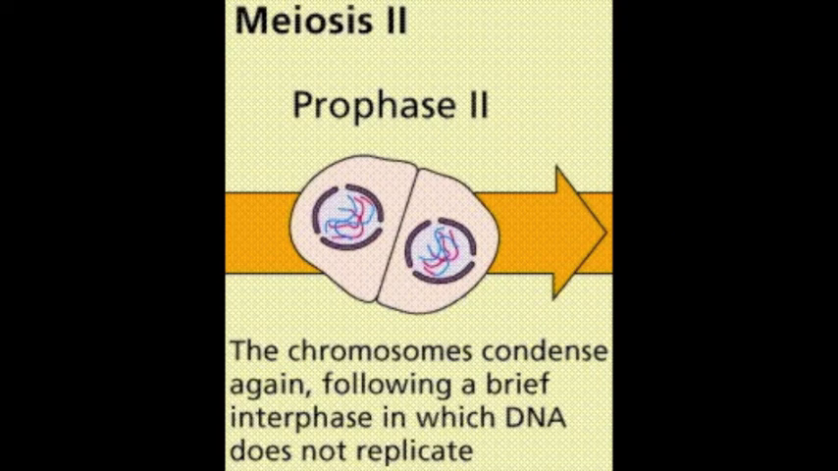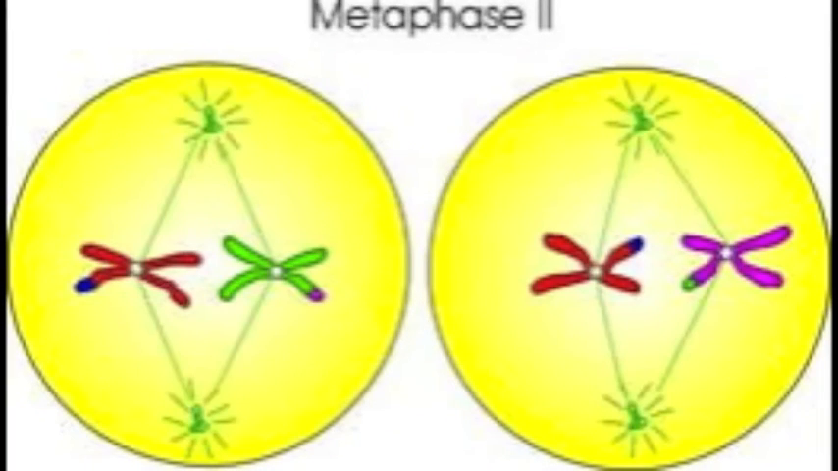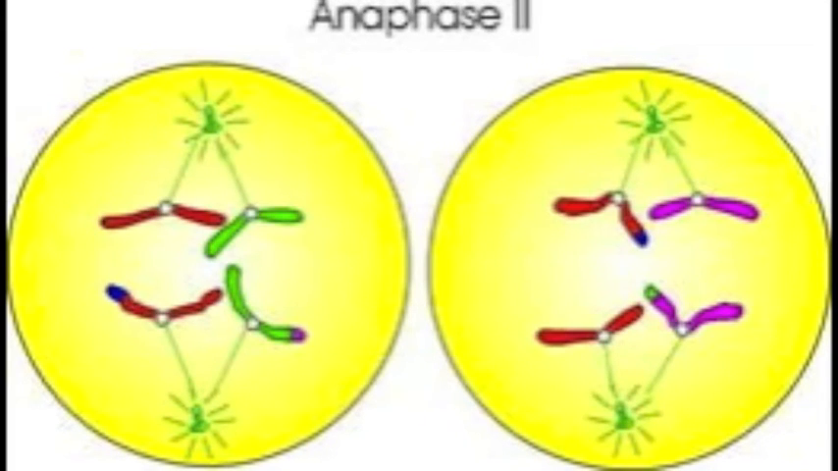In prophase 2, chromosomes condense again and the spindle apparatus forms. In metaphase 2, non-identical sister chromatids are positioned at the metaphase plate. Connected cores are attached to microtubules which extend from opposite poles. In anaphase 2, the breakdown of proteins allows sister chromatids to separate and move towards opposite poles.